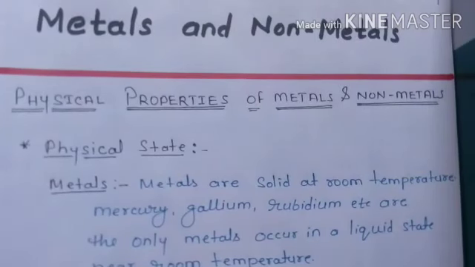So in today's video we have discussed some physical properties of metal, that is physical state, luster, color, hardness and malleability. Some others are also there, we will discuss in the next video, and in the next video we will discuss the exercise which I have given you along with the question answers of chapter 1.